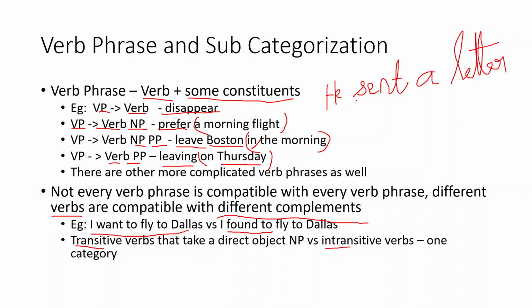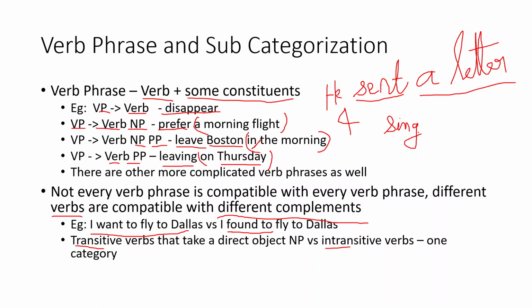So sent is the verb here and it has an object associated with it, right? So such verbs are said to be transitive verbs. But there can also be intransitive verbs. I sing, or I can sing. He sings. He sings well. There is no object associated with it. So such verbs are said to be intransitive.